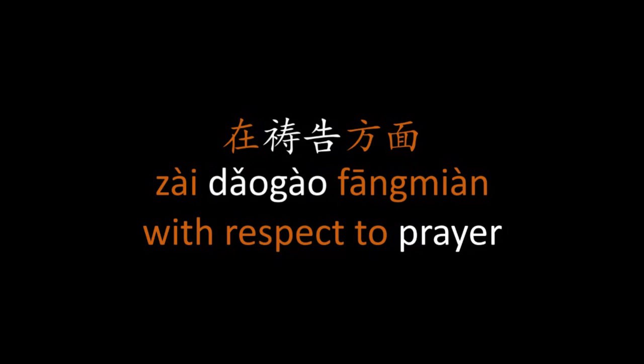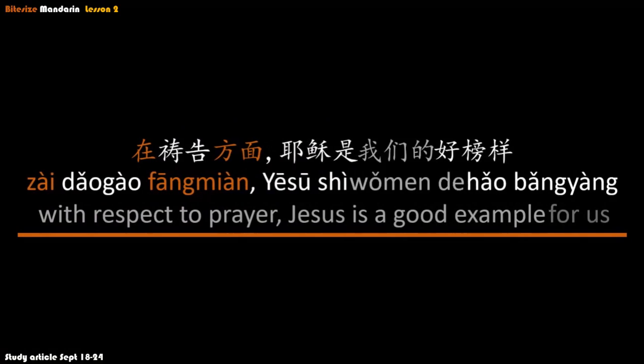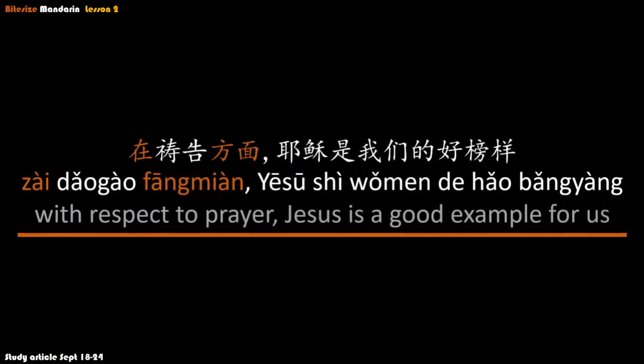So whatever it is with respect to, we take the Chinese word for it and put it between 在 and 方面. Now once we've done that, we can start building sentences around it. 在祷告方面，耶稣是个好榜样. With respect to prayer, Jesus is a good example. Let's just do a few versions of this sentence. 在祷告方面，耶稣是我们的好榜样. With respect to prayer, Jesus is a good example for us. Literally, the translation would be, Jesus is our good example.